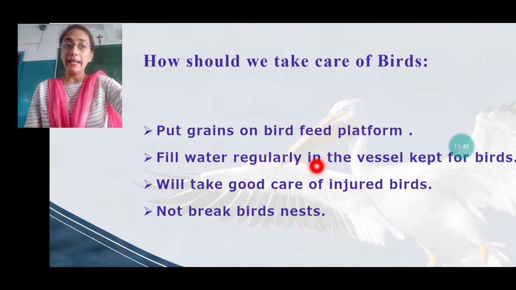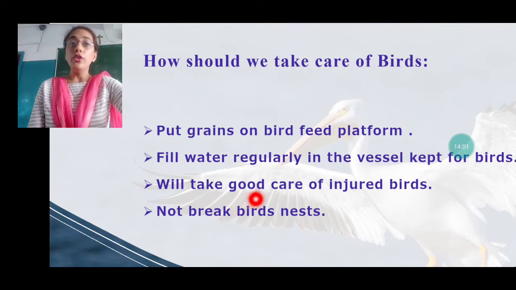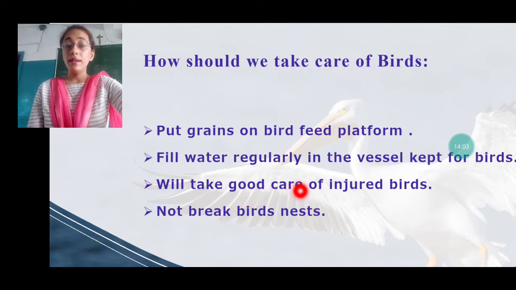Fill the water regularly in the vessels kept for birds. If there are vessels kept for the birds, you should fill the water there regularly. We'll take good care of the injured birds. If birds are injured, we should take good care of them. Do not break birds' nests. Means if they are making the nest, we should not break their nest.